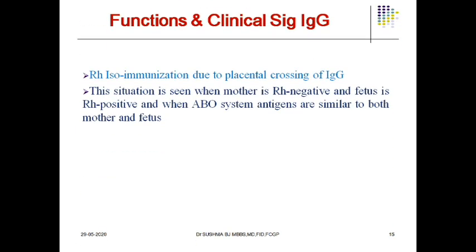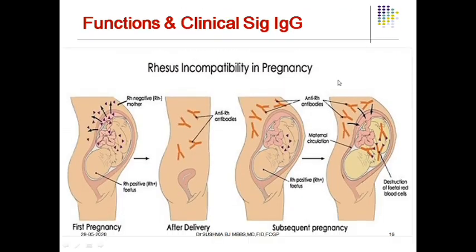Now coming to the clinical significance of IgG, Rh isoimmunization is due to placental crossing of IgG. This particular concept happens as follows. Look at a pregnant lady who is Rh negative, whereas the fetus is Rh positive.